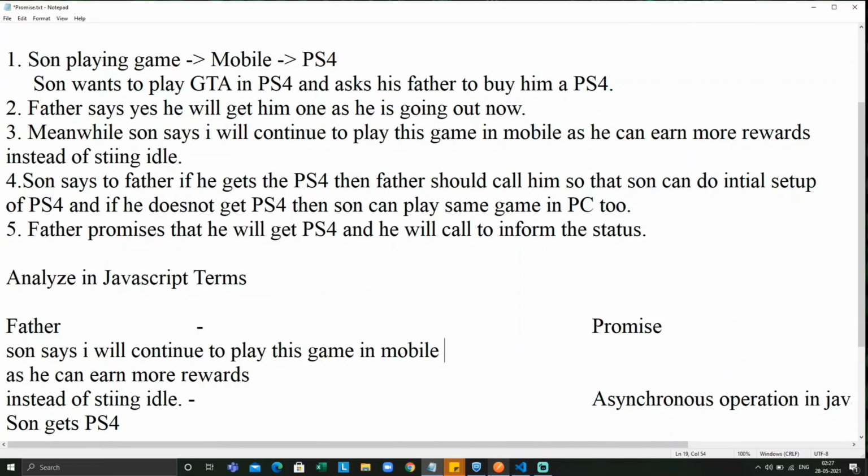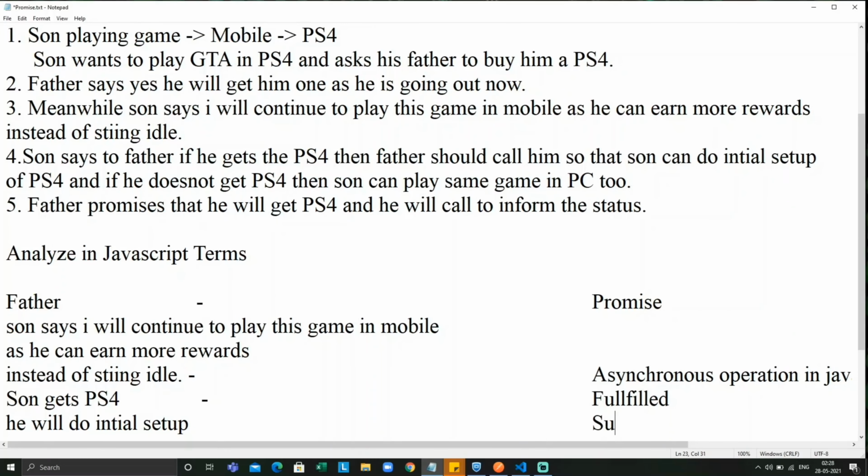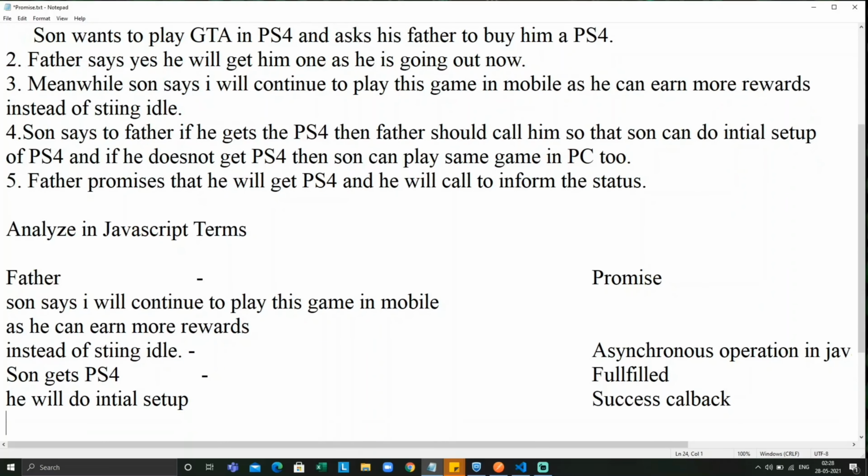What is equivalent to this in JavaScript? Sun gets a PS4, a fulfillment of a promise. When Sun gets a PS4, he will do the initial setup, right? So that is nothing but a successful callback. You're doing a callback function.